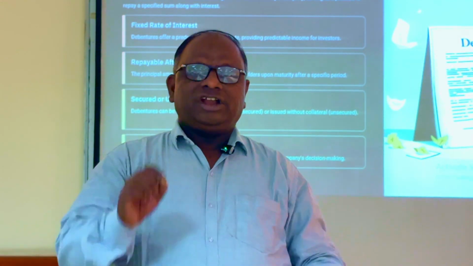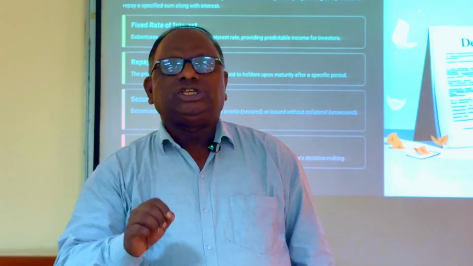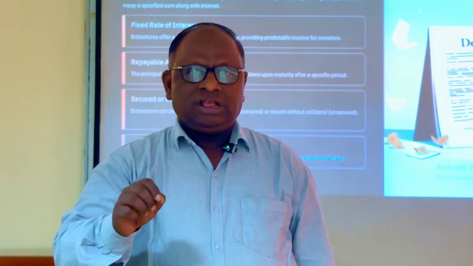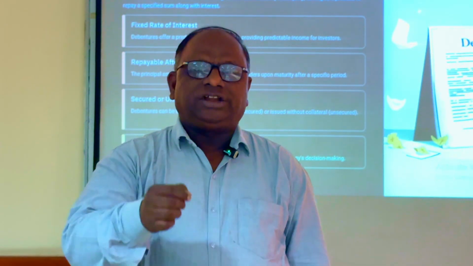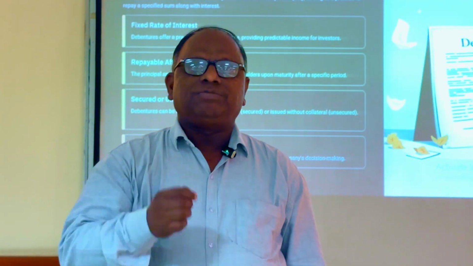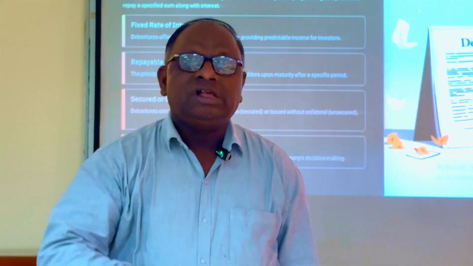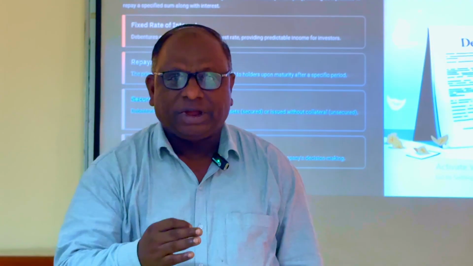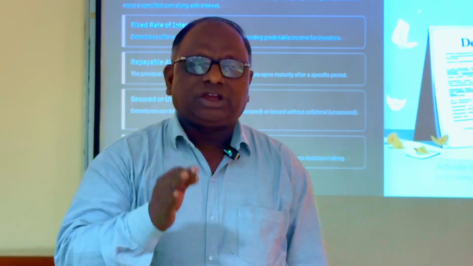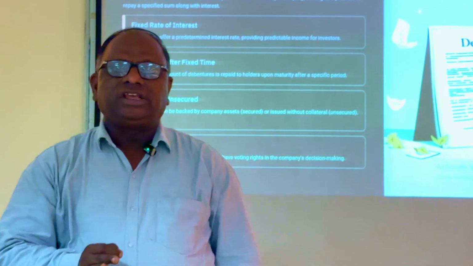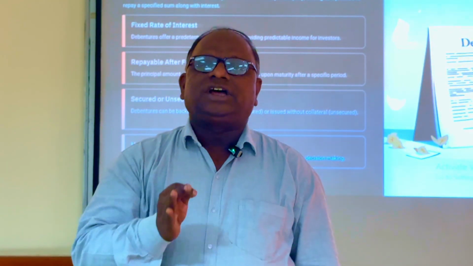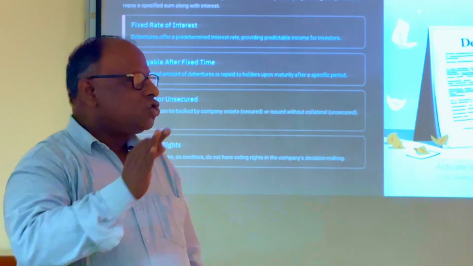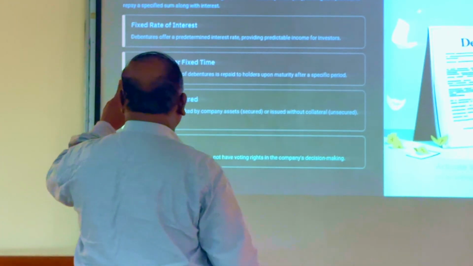For example, 9% debentures of 1000 each. Here 9% represents the rate of interest payable to the debenture holders irrespective of the company's earnings, because the interest on debentures is charged against profit and must be paid whether the company earns a profit or not. That is a fixed rate of interest.